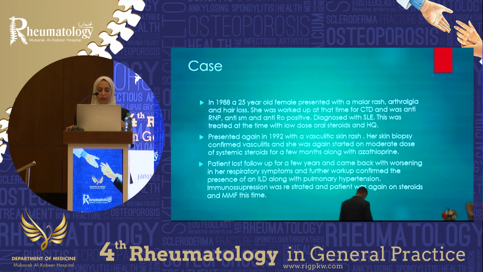Her skin biopsy at that time had confirmed vasculitis, and she was again started on a moderate dose of steroids for a few months, along with azathioprine, which is Imuran. The patient was lost to follow-up for a few years and came back with worsening respiratory symptoms, and further workup confirmed at that time the presence of an ILD with pulmonary hypertension. Immune suppression was restarted, and the patient again was on steroids and MMF.